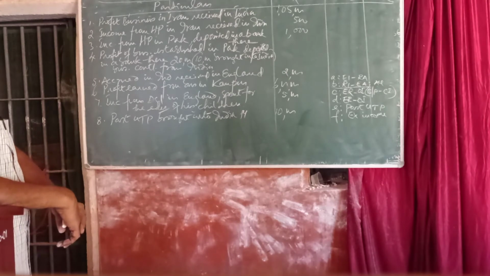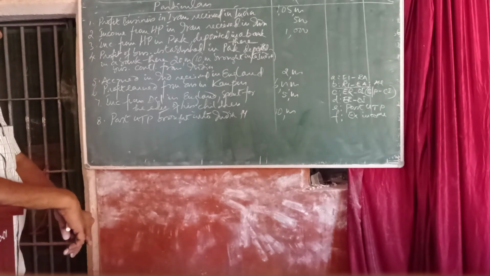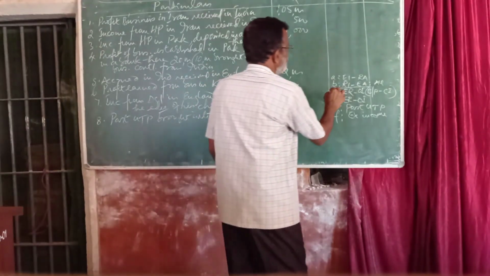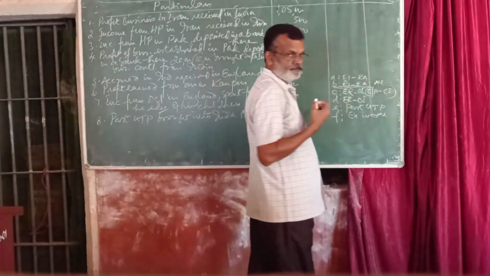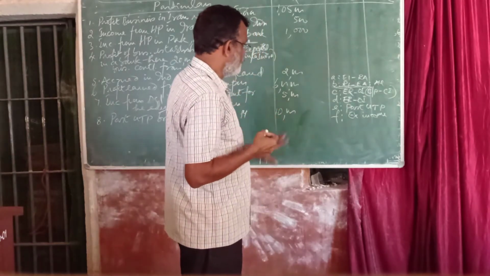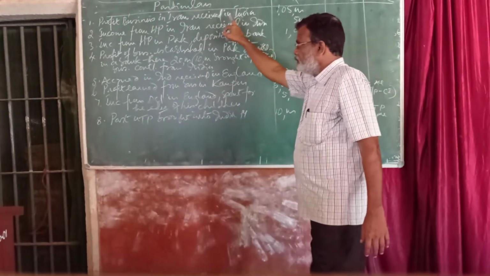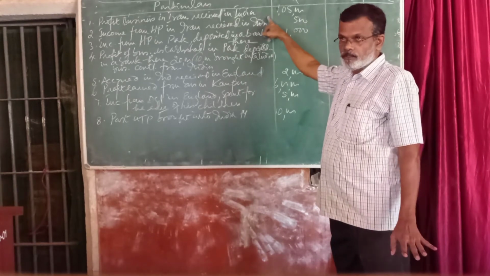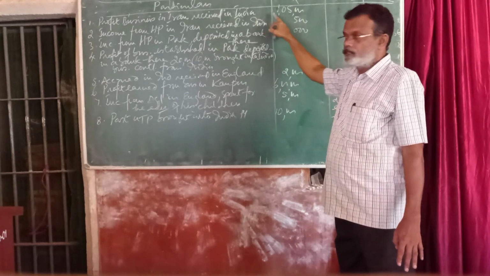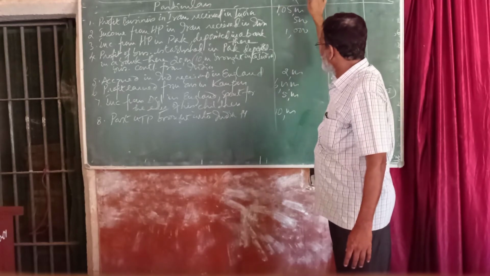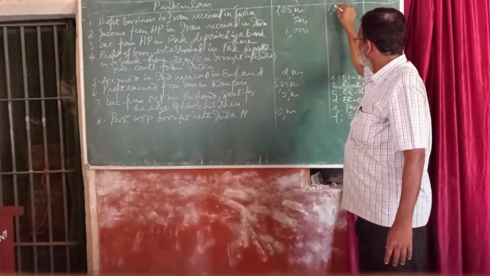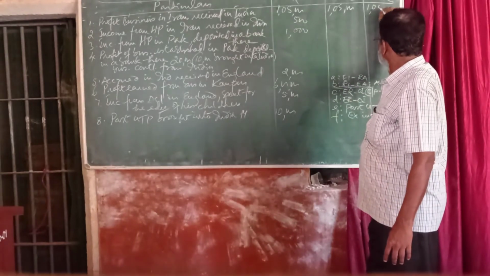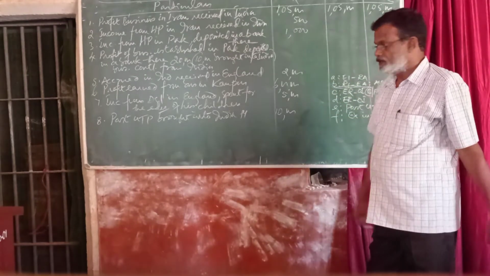Next, second one, income from house property in Iran received in India. Again, received in India, earned anywhere, and taxable to all. See, the first one, profit from business in Iran received in India, is taxable to all. The amount rupees 1,05,000 is taxable in the hands of ordinary resident, not ordinary resident, and also non-resident.